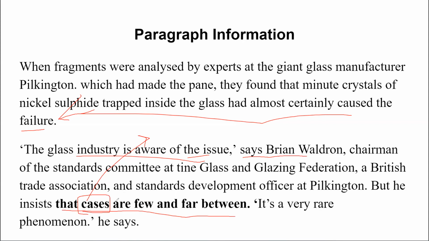Now they're saying the cases of what, the issue, the failure, that means nickel sulfide failure, are few, and few is a negative word. That means the cases are, let's try and understand in deep analysis.